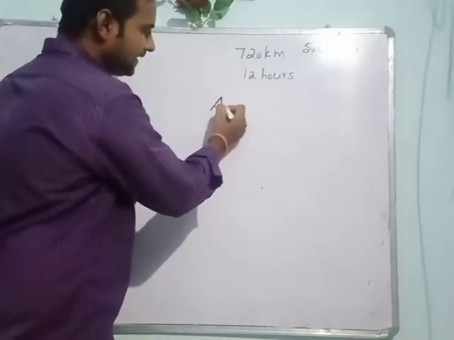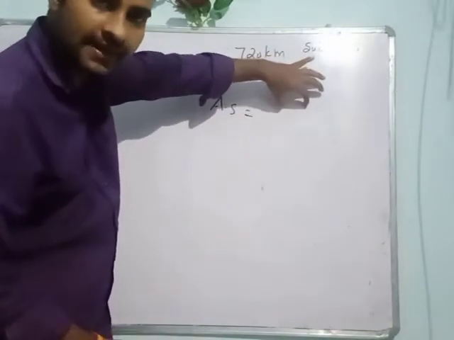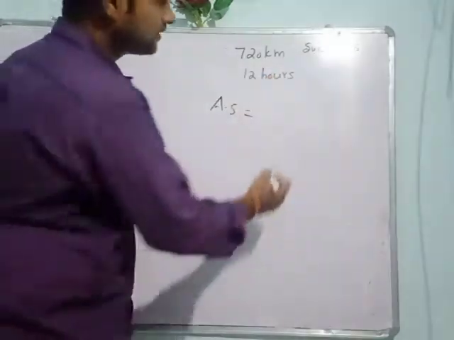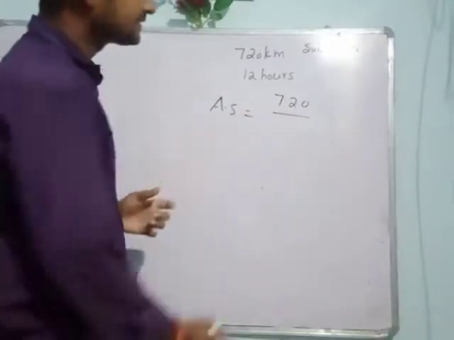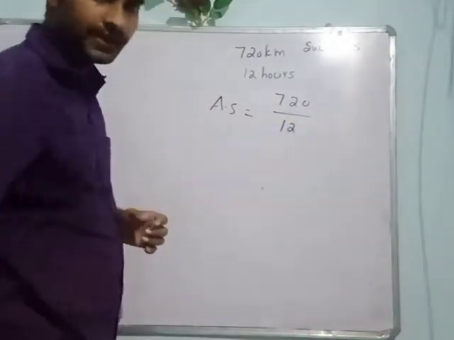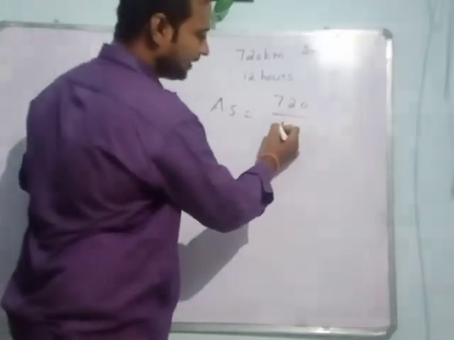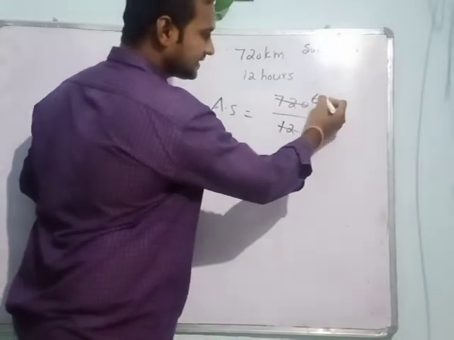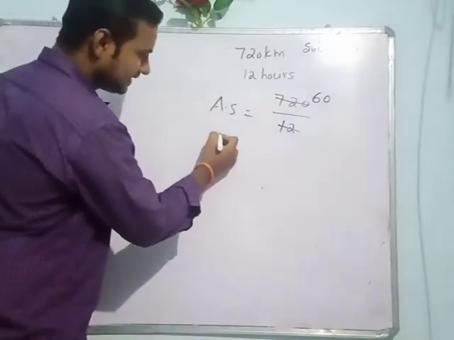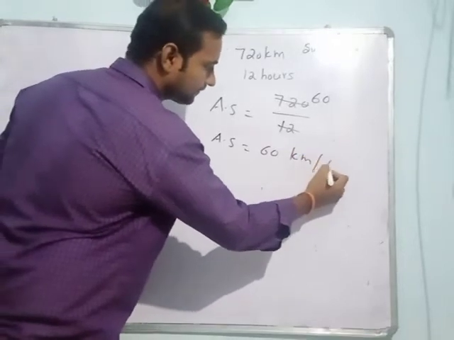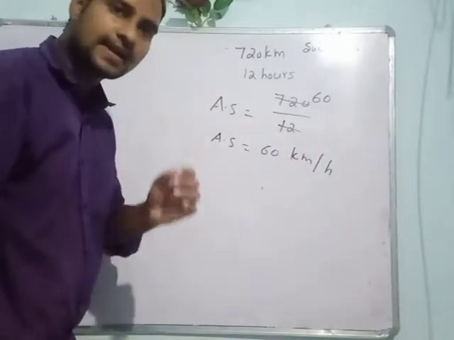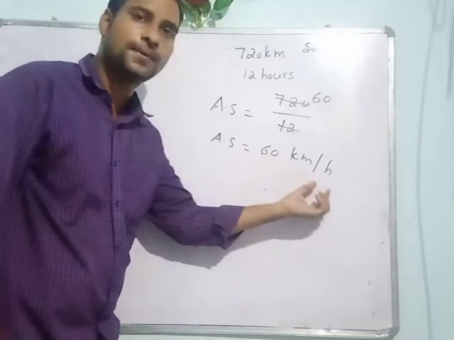So average speed is equal to total distance covered by the object or train. How many kilometers? 720 kilometers. And how many hours? 12 hours. Now 720 by 12, how many times? 60 times. So average speed is equal to how much? 60 kilometer per hour. So the average speed of the train is simply 60 kilometer per hour.